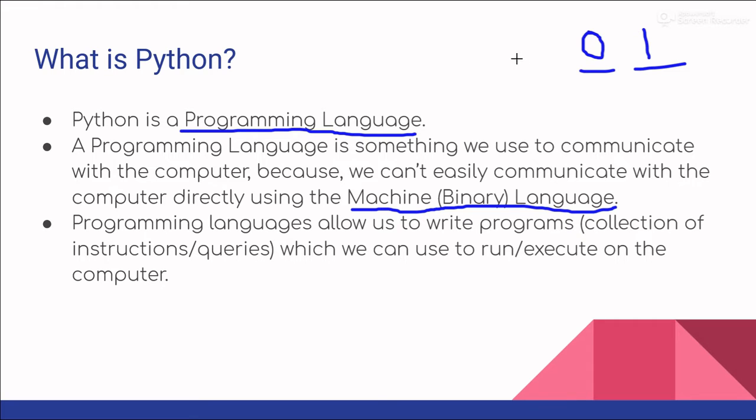So intelligent beings have developed a concept of programming languages, which is nothing but an intermediate between the human language and the computer or machine language. If we have to give some instructions to the computer, we obviously cannot use our human language as it cannot understand that, and the computer can only understand the machine language. But here's the concept of programming language. If we give instruction to the computer in the form of programming language, it gets converted into machine language and then it understands what we are trying to say.